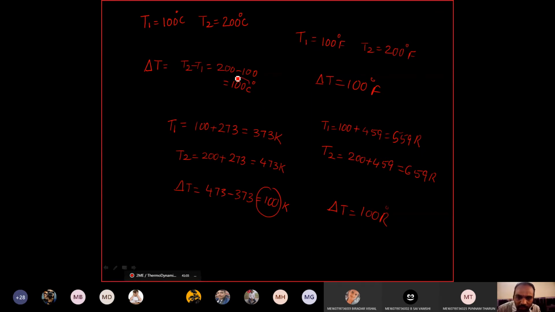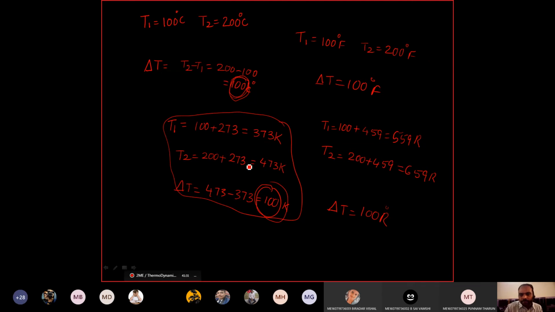Only the unit is different. But blindly you remember, by default all units should be in the absolute system, Kelvin. So whether you are doing a difference or addition, better convert into Kelvin. Suppose sometimes if you forget also, the answer will not be very different, because this 100 remains the same here, only the units are different. Got my point?